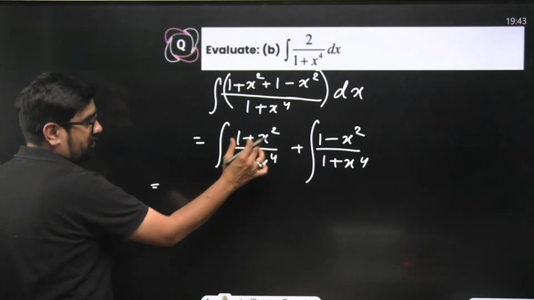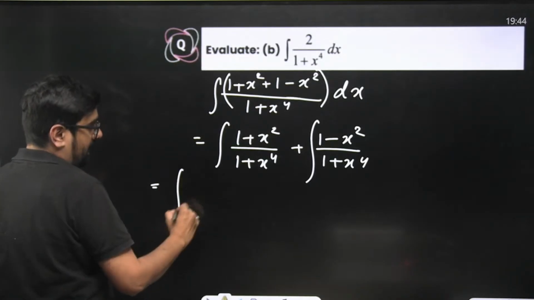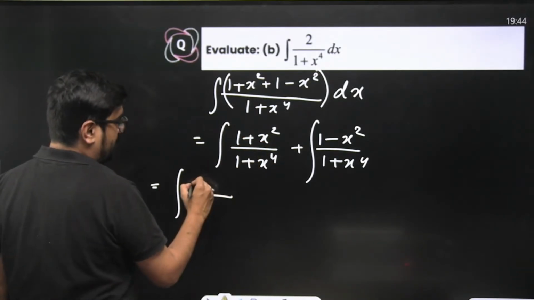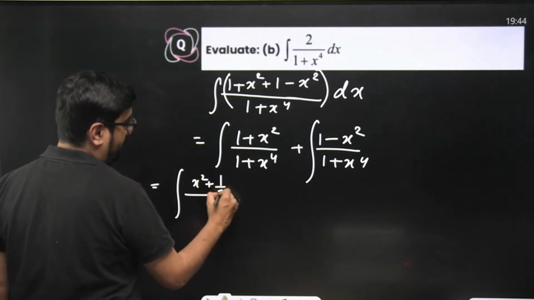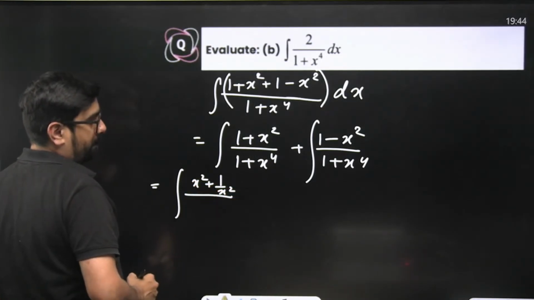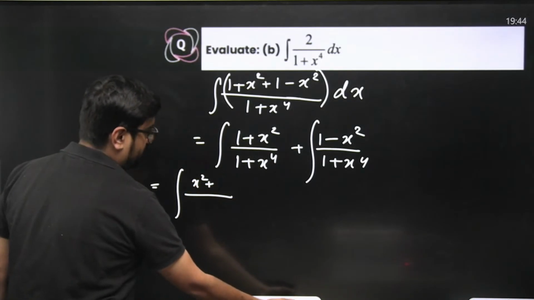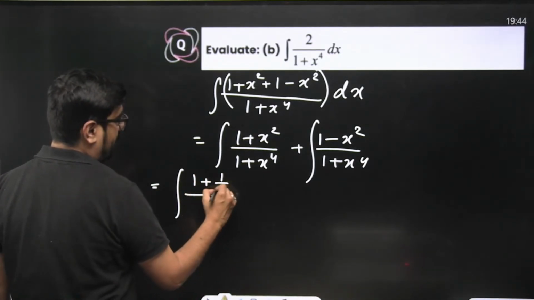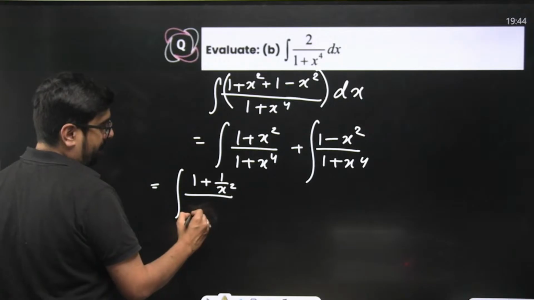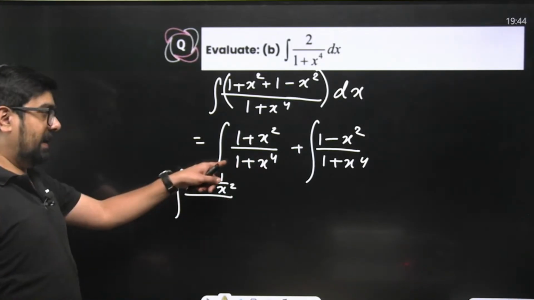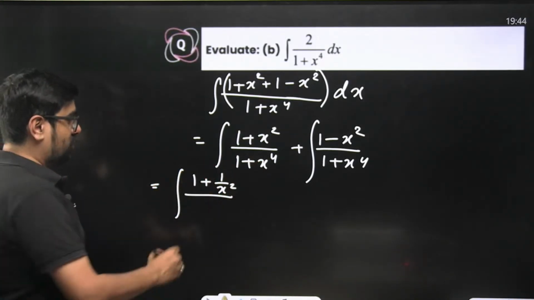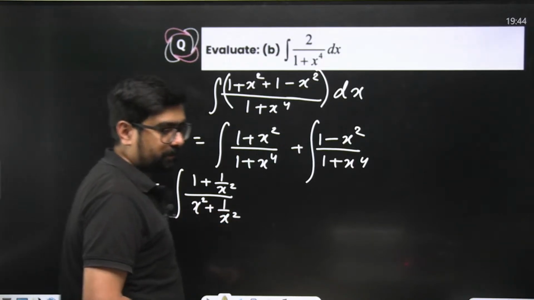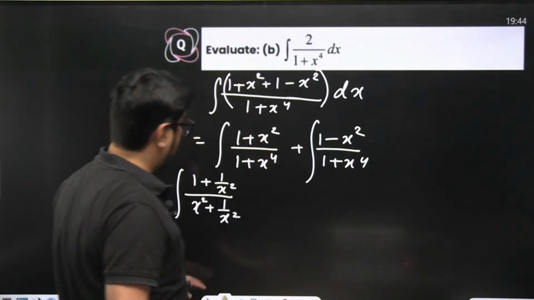This one, if we solve, divide numerator and denominator both by x square again. What will this become? This will become 1 plus 1 by x square. What will the denominator become? Divide by x square, so x square plus 1 by x square. Correct.